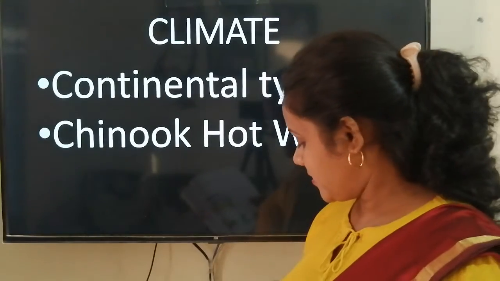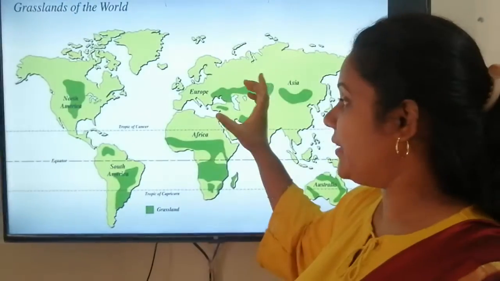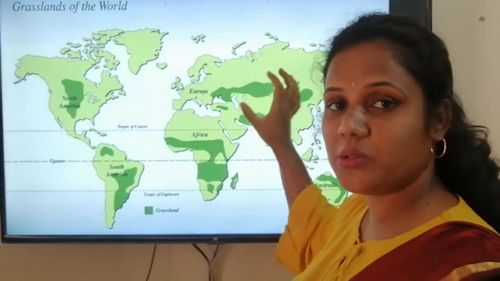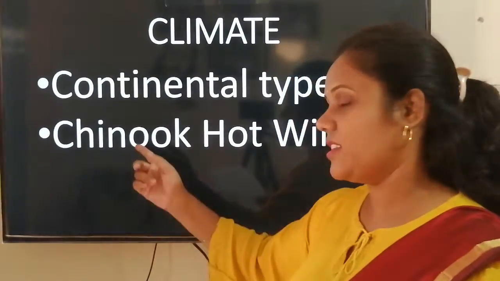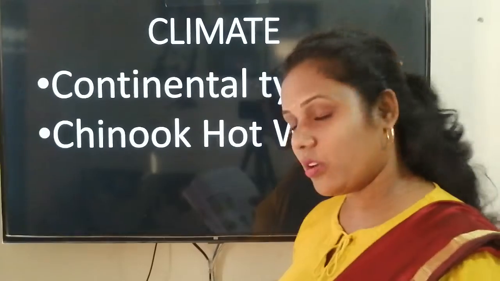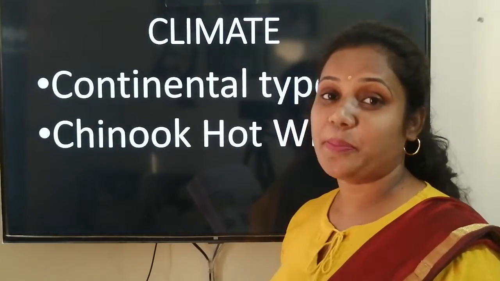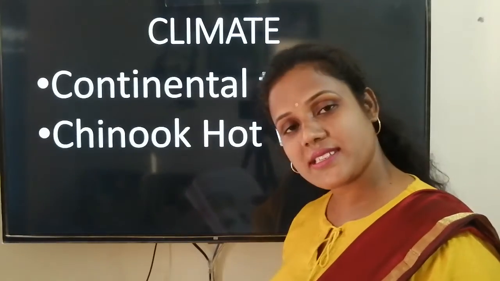I told you, na, these regions have no crops during winter. So winter में जितनी भी ice यहाँ जमा हो जाती है उसको मेल्ट कर देती है ये गर्म हवा, जिसको हम बोलते हैं चिनूक. The Chinook is a very hot wind that will melt all the ice which is spread during the winter season in these two areas or two grasslands.